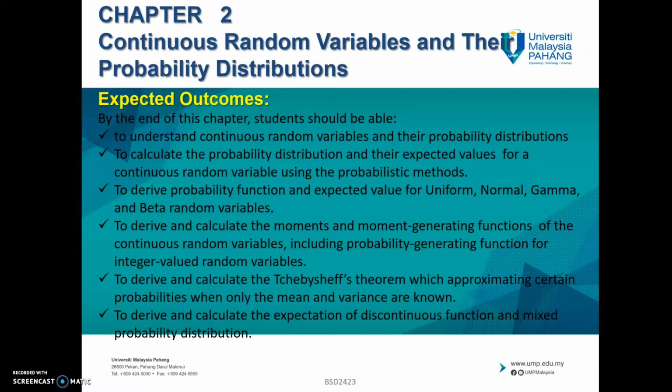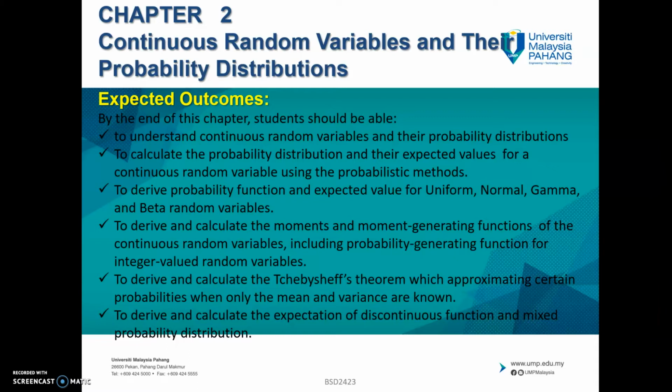So you learned what is random variables, what is discrete random variables, and commonly used discrete random variables and their probability distribution, and then the mean and the variance for the commonly used distributions. Then you learned the expected value for mean, expected value for variance, and then you learned moment generating function and Chebyshev theorem.